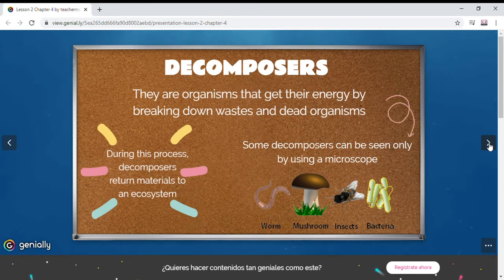During this process, decomposers return materials to an ecosystem, and some decomposers can be seen only by using a microscope. For example, a worm, mushrooms, insects, you can see them just with your eyes. But if you're going to see a bacteria, you have to use a special instrument, for example, a microscope.